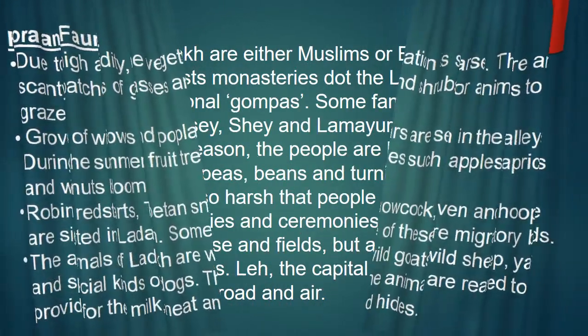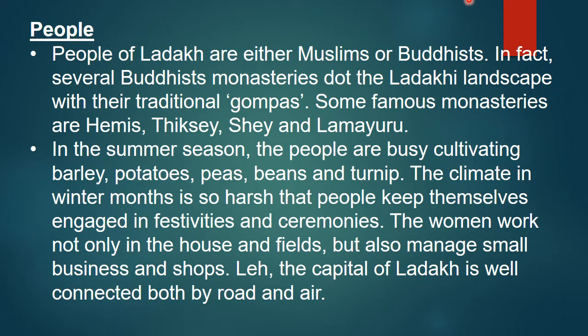Next, people. Here most people are Muslims or Buddhists. We can find many gompas there, Buddhist worship places like Hemis, Tikse, She, Lamayuru. In the summer season, people are busy cultivating barley, potato, beans and turnip. The climate in winter months is so harsh that people keep themselves engaged in festivals and ceremonies. So in summer they cultivate crops, and in winter months they enjoy themselves in festivals and ceremonies. Women work not only in the house but also in the fields, and manage small businesses and shops.